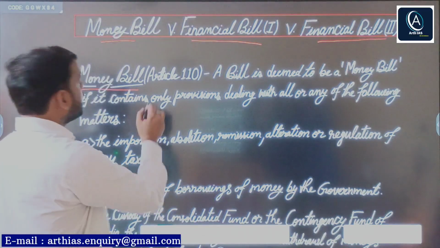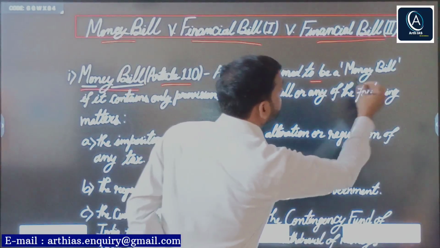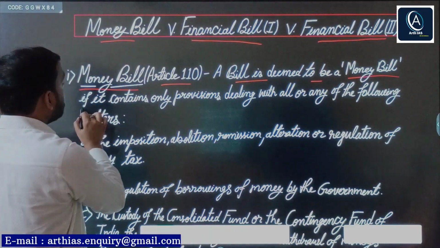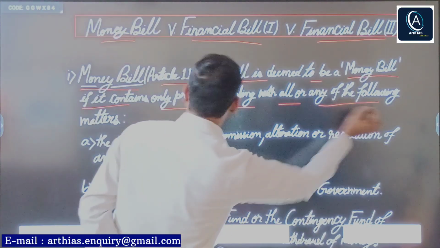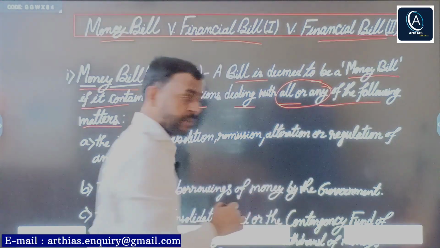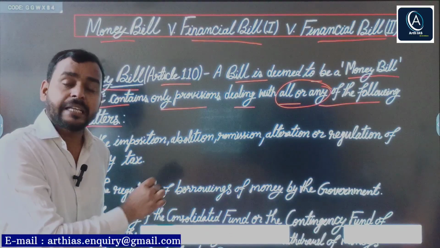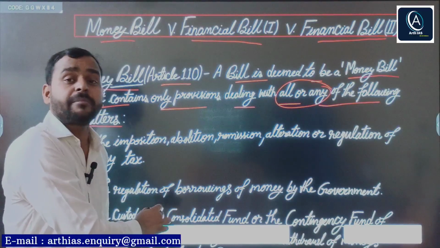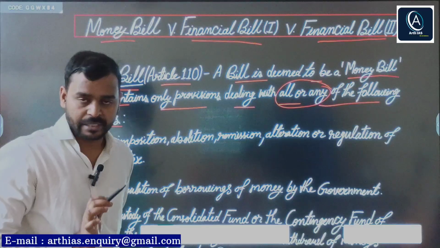First, under Article 110, a bill is deemed to be a money bill if it contains only provisions dealing with all or any of the following matters. So all or any, right? 6 subclauses have been given here. If any bill contains any of the matters or all of the matters, then that bill is known as money bill.